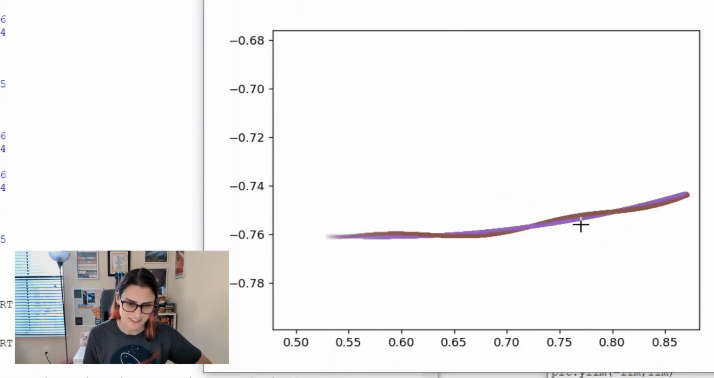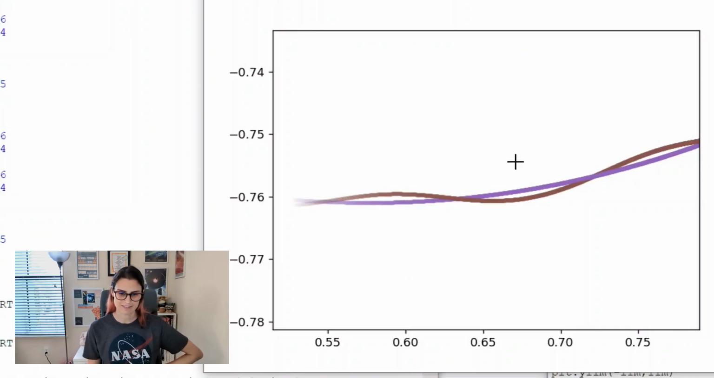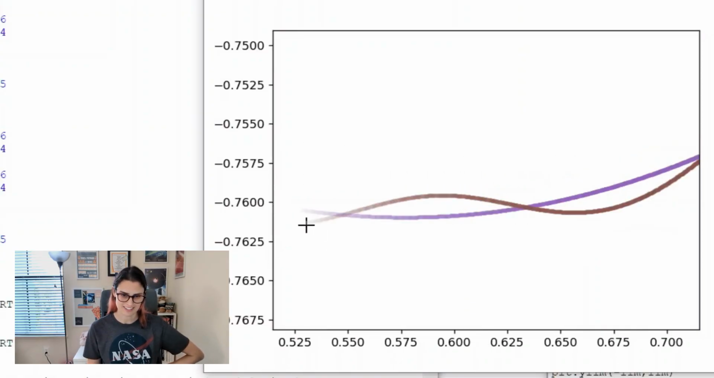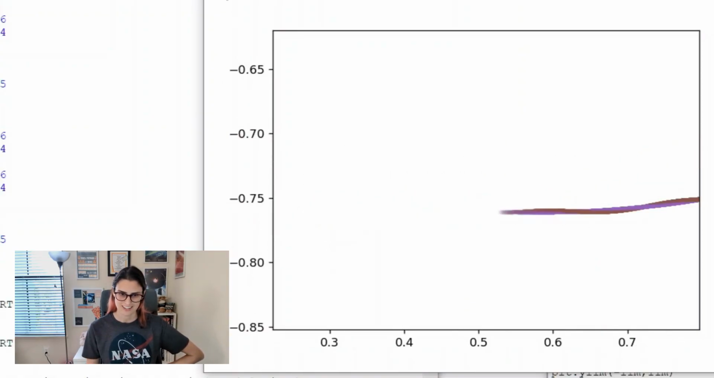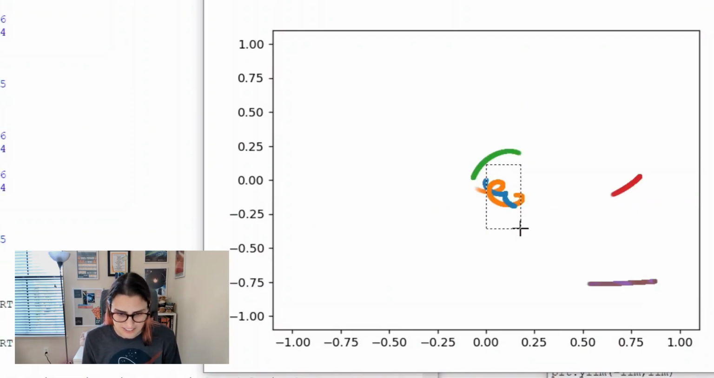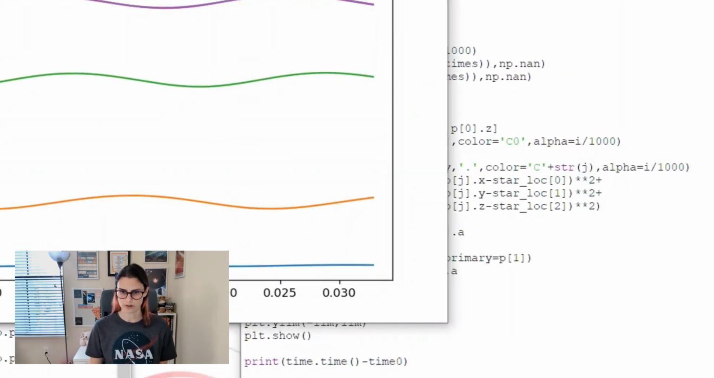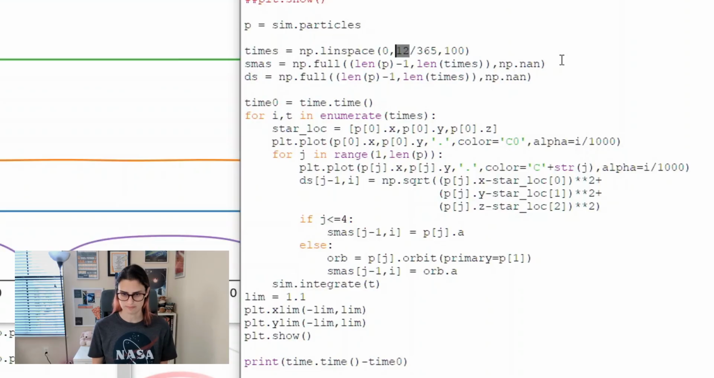There you go. You can see, so the more faint it is, the farther back in time it is. So as it goes forward in time, you can see it getting more solid. Pretty cool. What if we did this for longer with fewer steps? I don't know. Let's just make this a year. Let's see how we go.